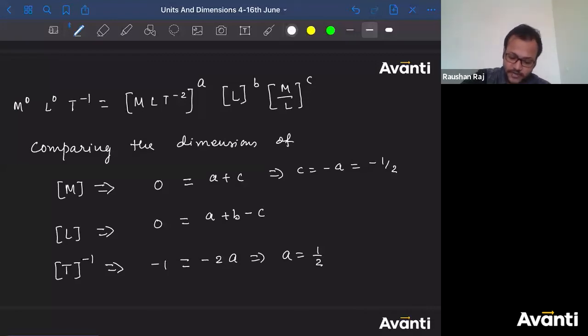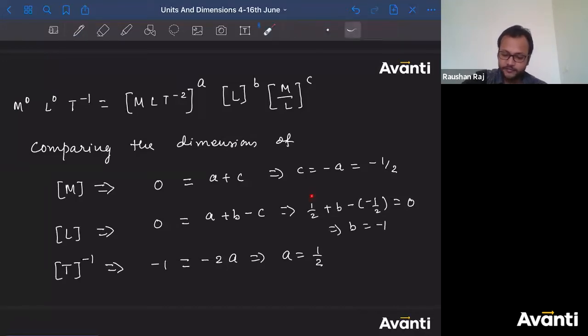Now tell me what will be the value of b then? So a is equal to half, plus b, minus c is equal to minus half. This should be equal to 0. So can I say b will be equal to -1? Because half plus half is 1. And if I bring this half to the right hand side, it will come as negative. So b is equal to -1.